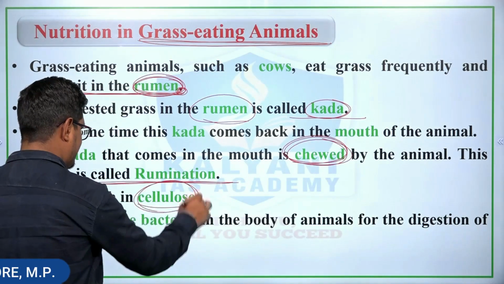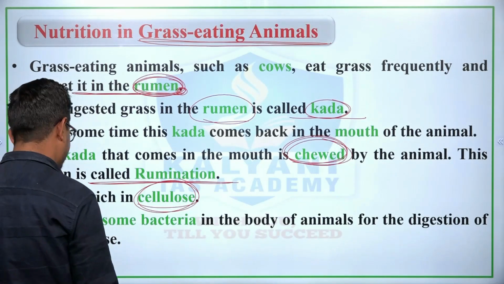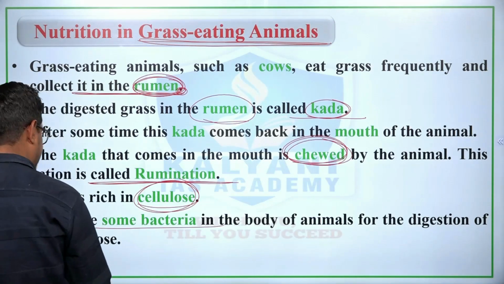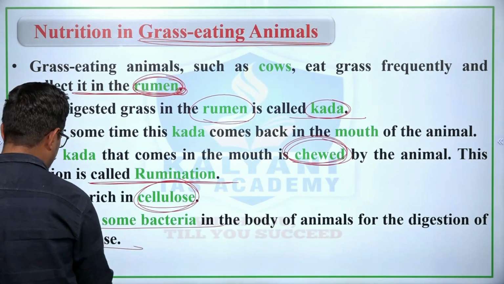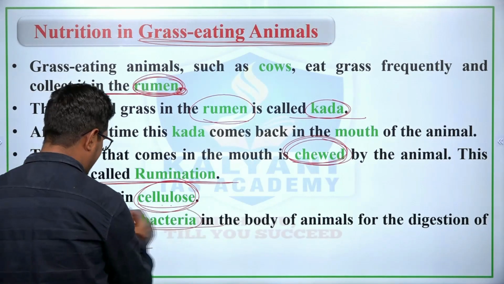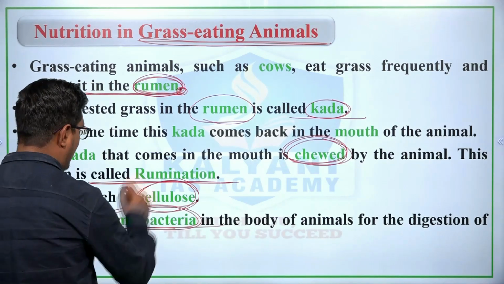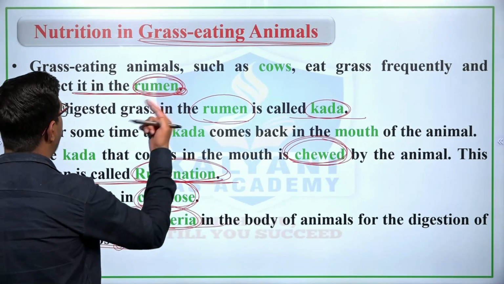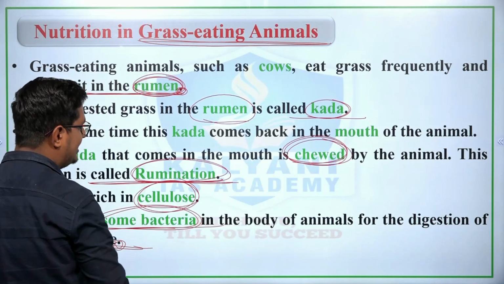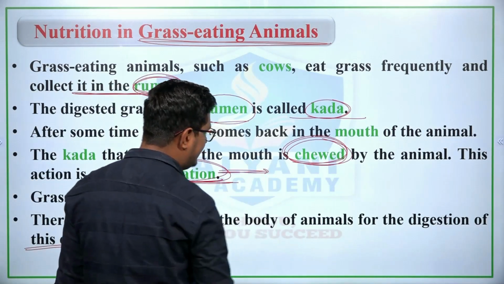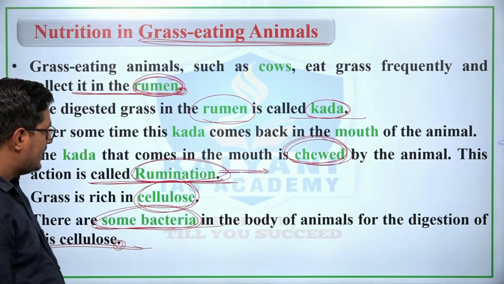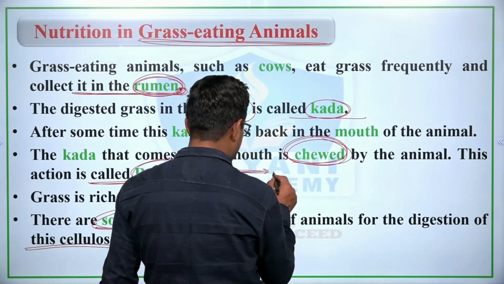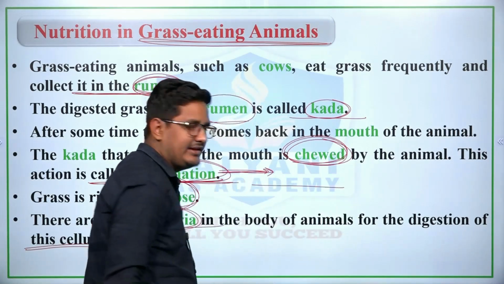Grass is rich in cellulose, right. There are some bacteria in the body of animals for the digestion of the cellulose, and through the process of rumination digestion takes place. Also important, ruminant animals in the process of rumination release methane gas into the environment.